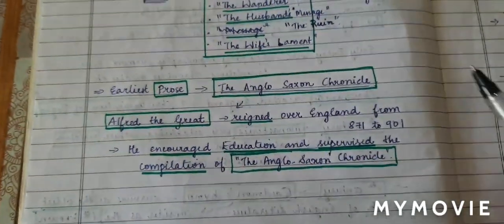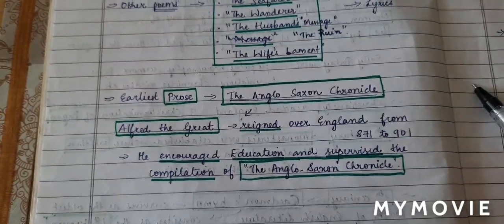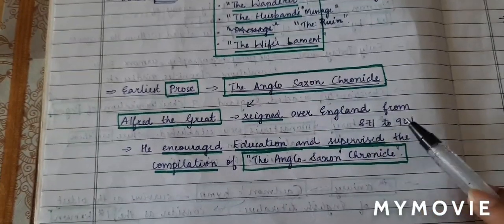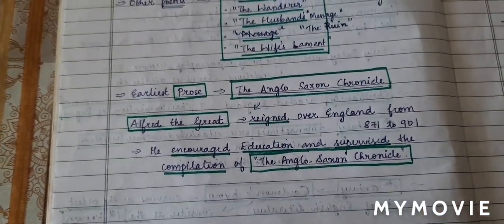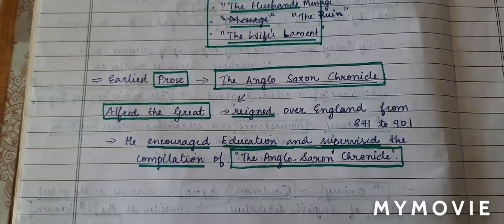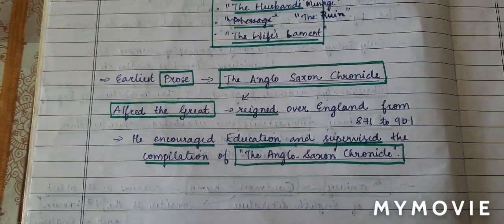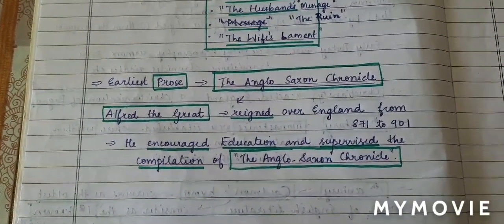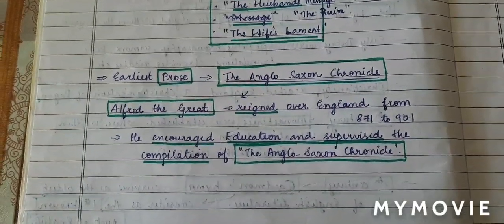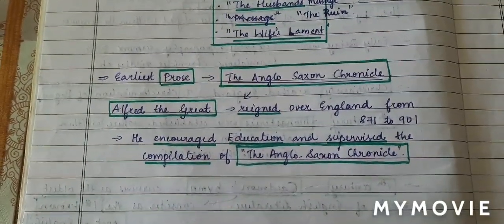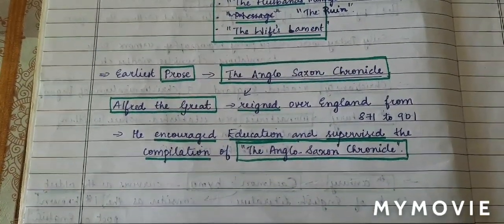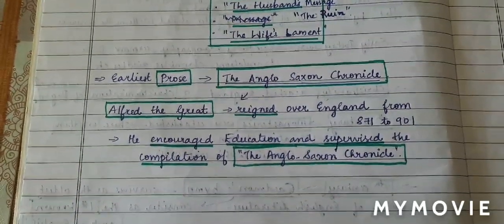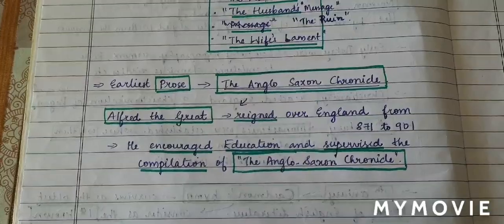The Old English period was from, we all know, 450 to 1066, right? In between that, who reigned? Alfred the Great, from 871 to 901. And he contributed the earliest prose of English literature, which is the Anglo-Saxon Chronicle. He encouraged education and supervised the completion of the Anglo-Saxon Chronicle. Who supervised it? Alfred the Great. So whenever you see a question about the Anglo-Saxon Chronicle, remember that it is the earliest prose, and who compiled it? Alfred the Great.